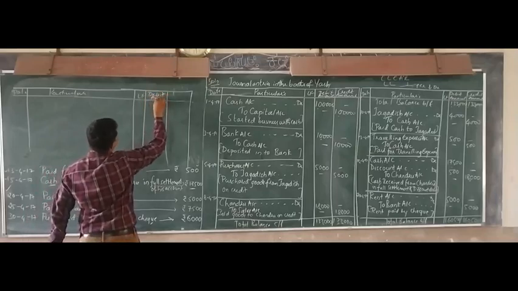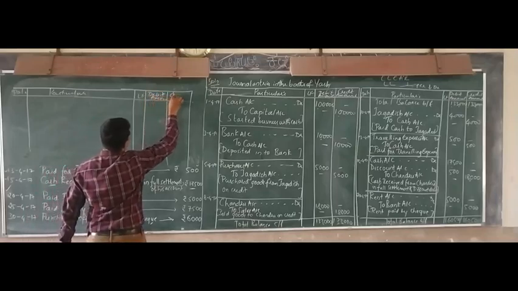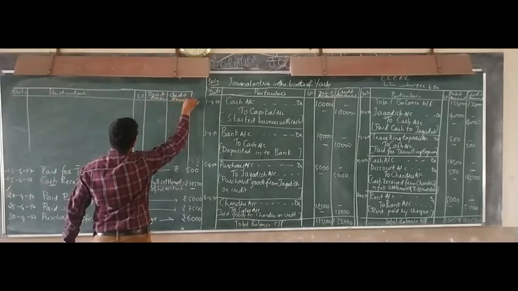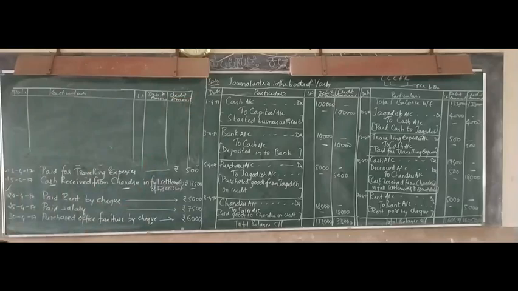Debit amount, credit amount. Okay, so we'll continue with the next one. Up to 20 we have finished. That is 25.